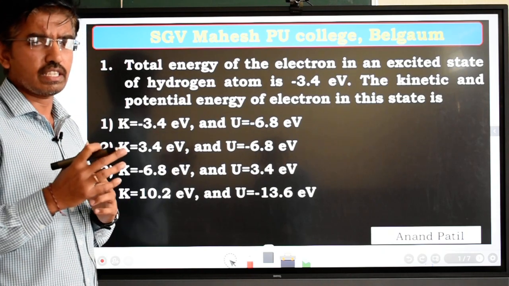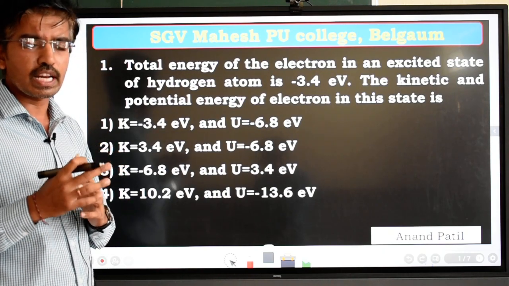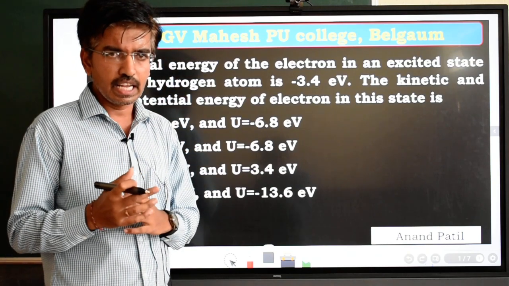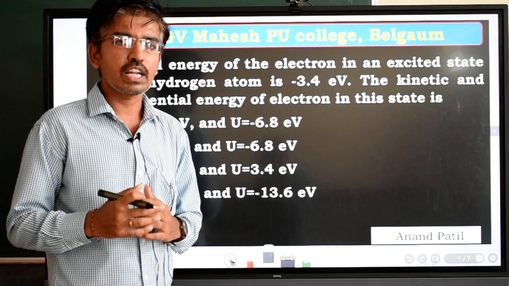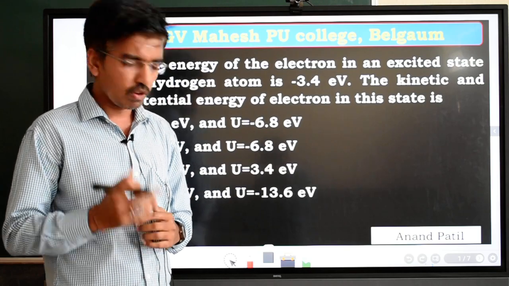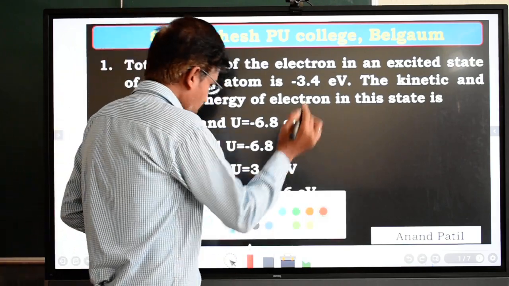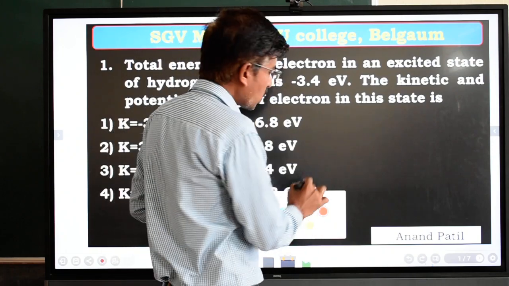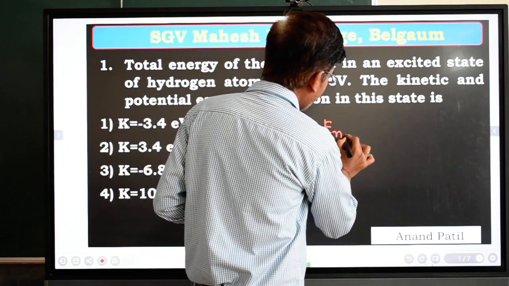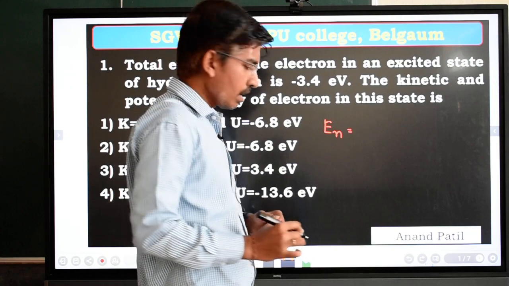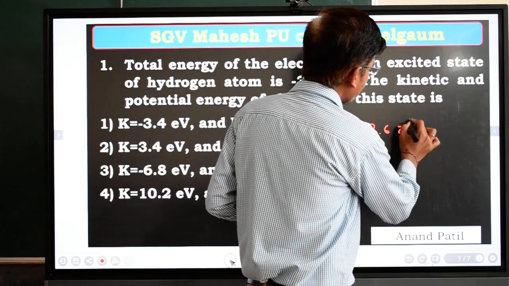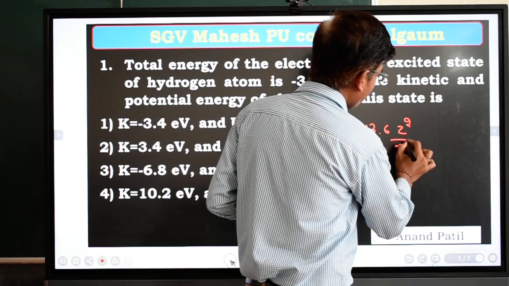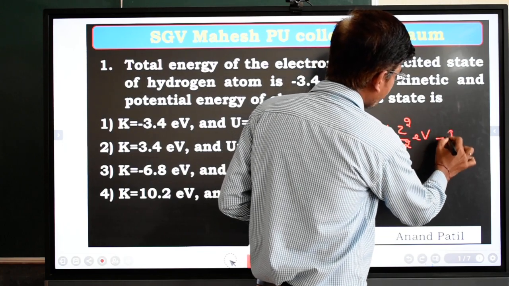First I will write the equations of the total energy of the electron in the nth state, the kinetic energy of the electron in the nth state, and the potential energy of the electron in the nth state. The total energy of the electron in the nth state is given by minus 13.6 Z square divided by n square electron volt. Take it as equation number 1.